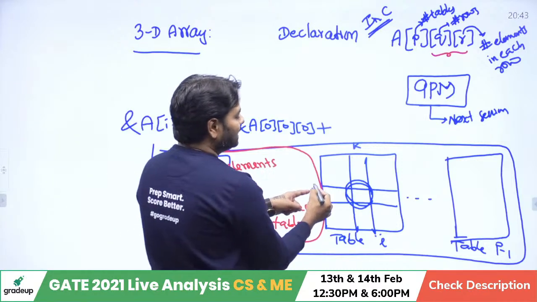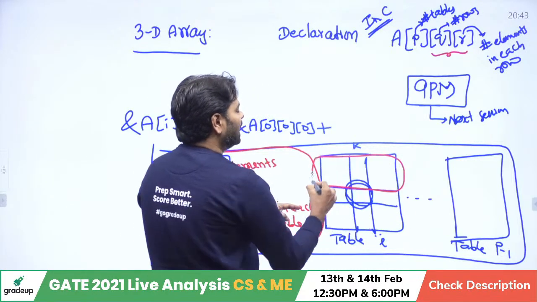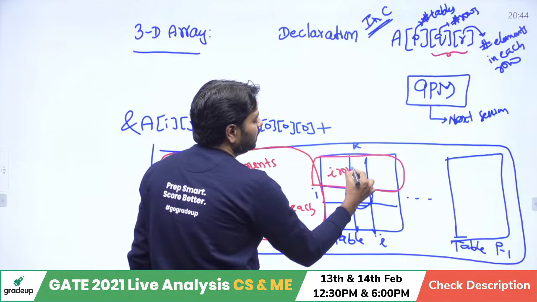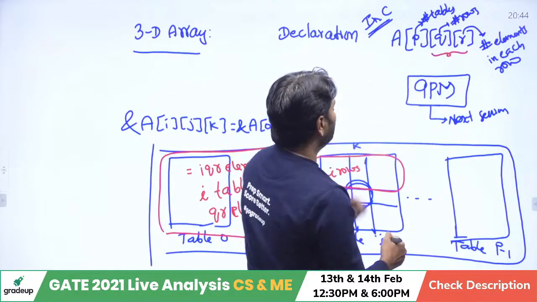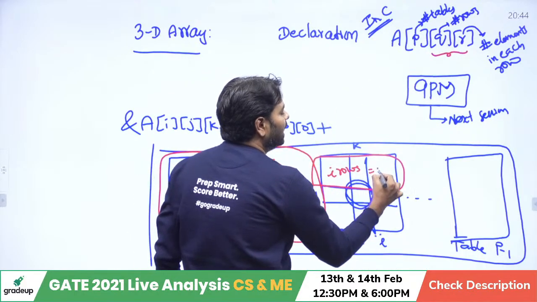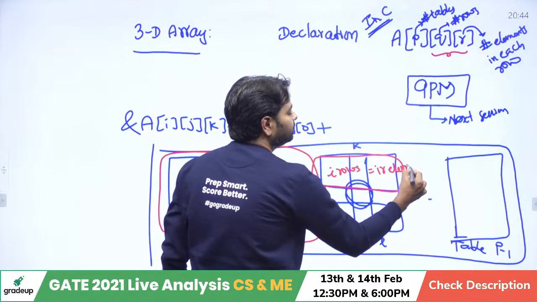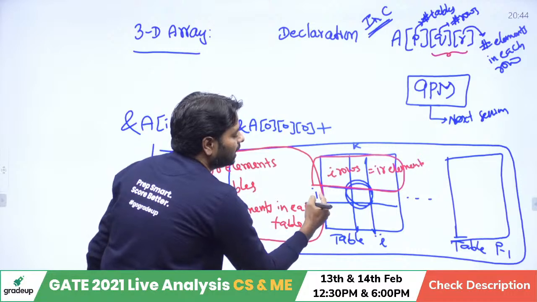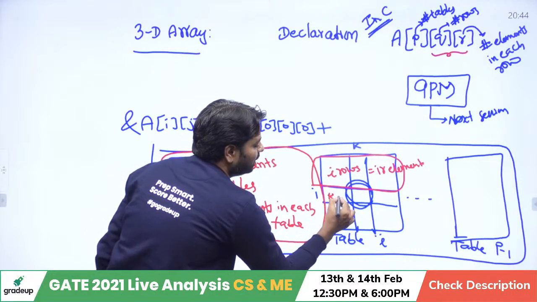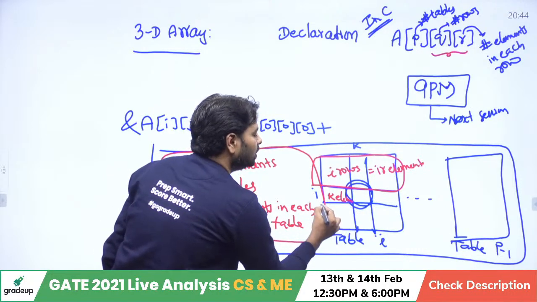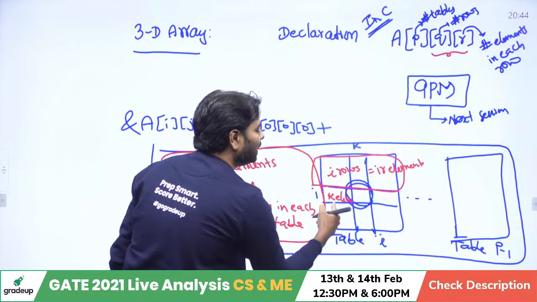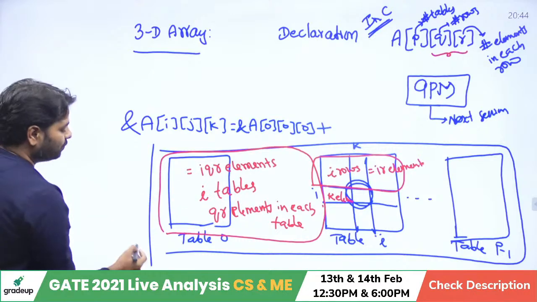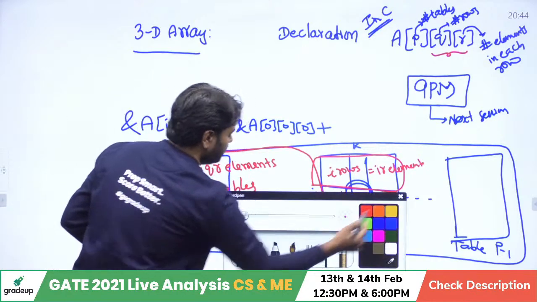Now here you already calculated this. Before this, how to calculate? 0 to I minus 1, total I rows. Each row, how many elements? Look at that, R elements. So in total you have IR elements. In this K column you are going to find out. So here 0 to K minus 1, total K elements. So if you want to calculate from here to here, IR plus K, and from the total, that is IQR.